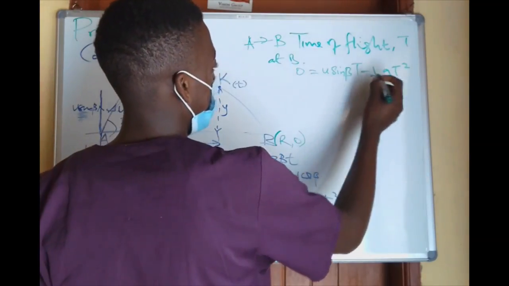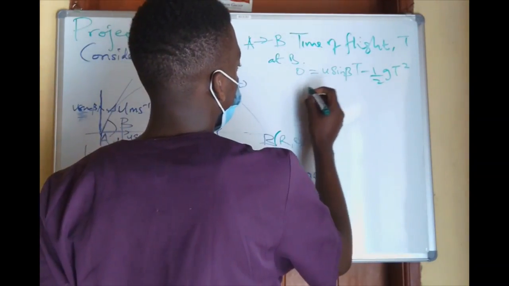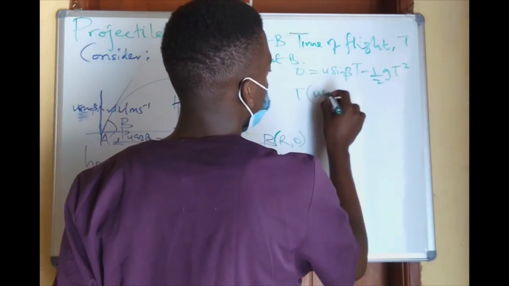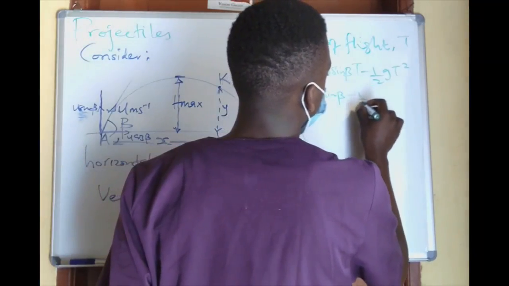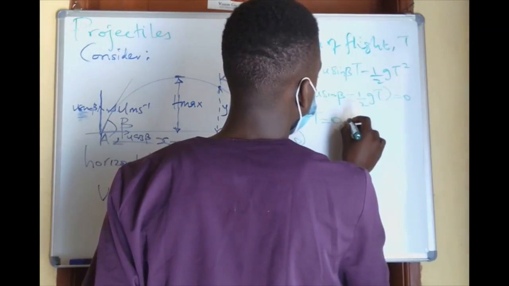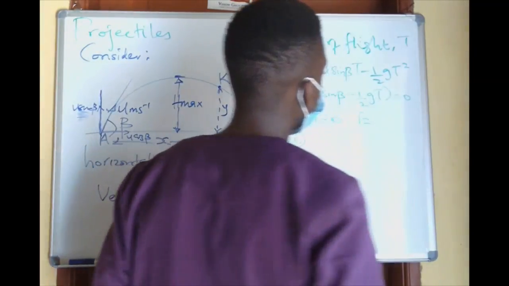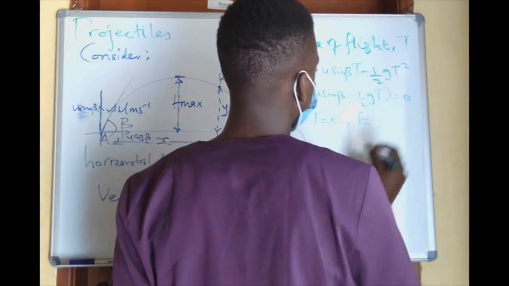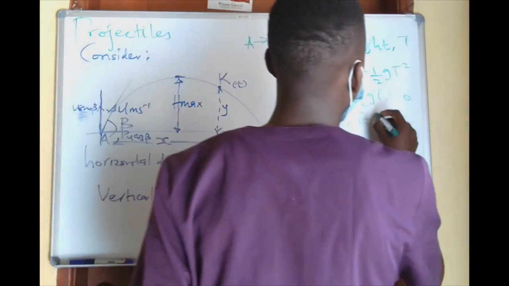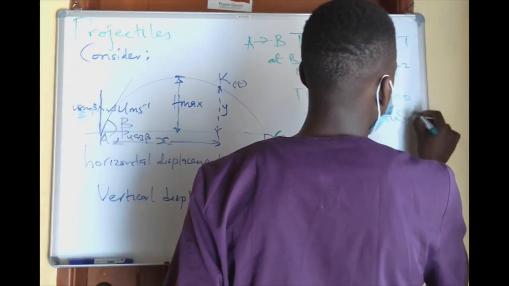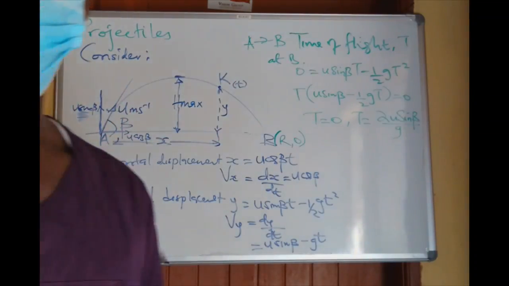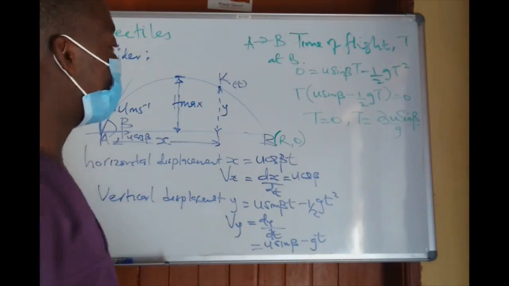It means if I make t the subject, t into u sine beta minus a half gt is equal to 0, which means that t is either 0 or t is equal to, what do you get? 2u sine beta over g, divided by the gravity. Okay, good.